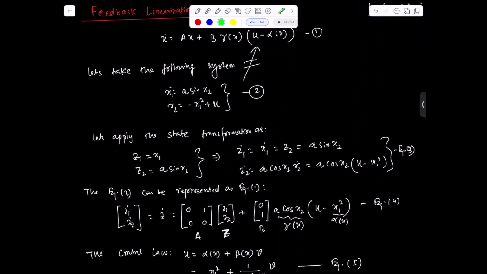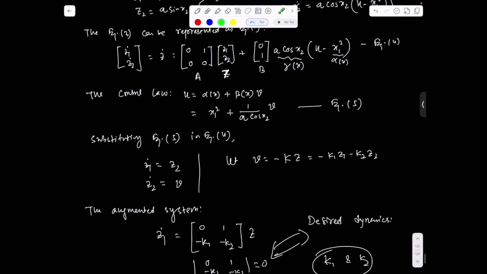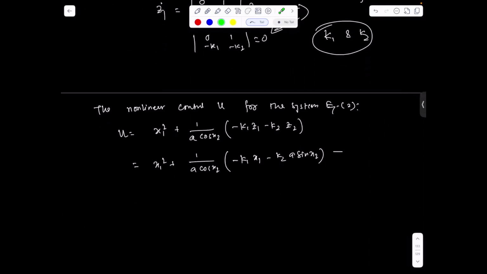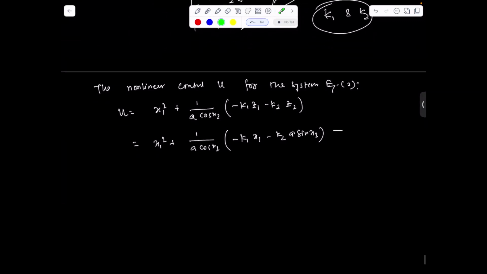Now we'll be taking how we can design the feedback linearization for the system. So there are two types of feedback linearization basically.